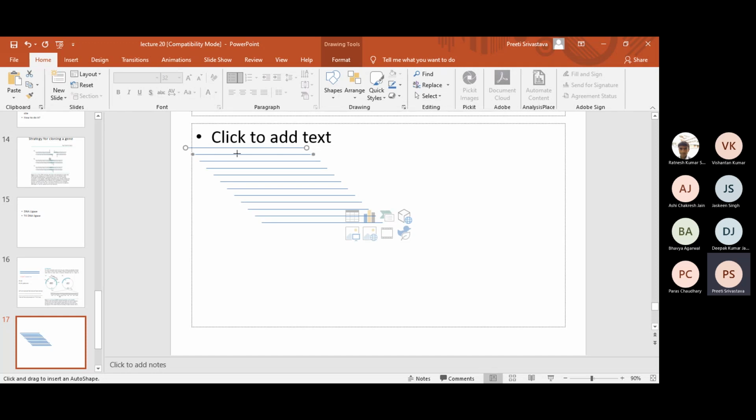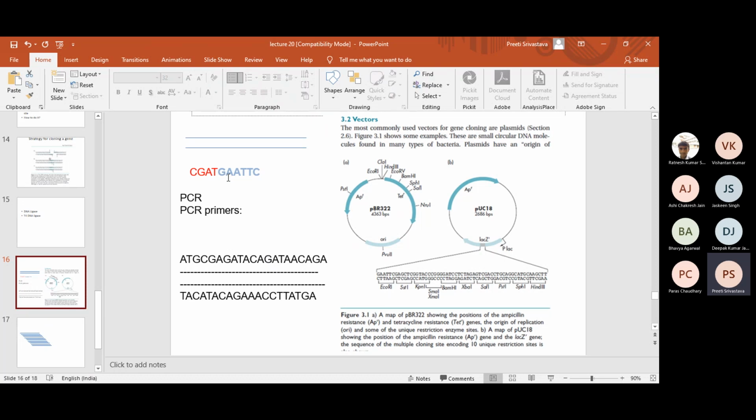So the point is that you want to give enough space, enough sequence for the restriction enzyme to sit and bind and then cleave. Therefore, we need to give a few extra bases followed by the site and followed by the forward primer. So what will be the forward primer? For this sequence, what will be the forward primer?